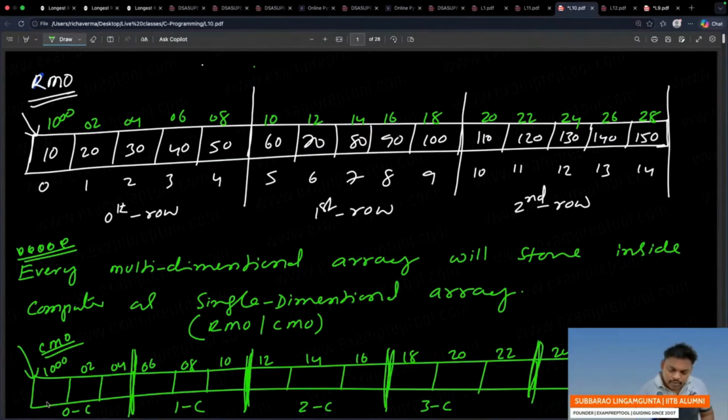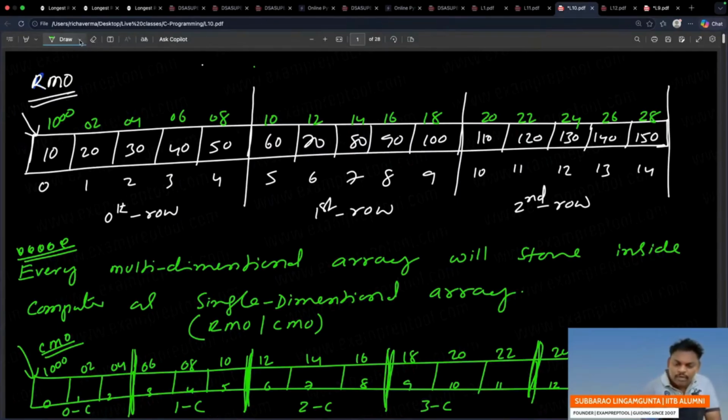Right. Now, if you want indexes also, I will write 0, 1, 2, 3, 4, 5, 6. These are indexes. 7, 8, 9. Every multi-dimensional array inside a computer will store as a one-dimensional array. See the one-dimensional array indexes 9, 10, 11, 12, 13, 14. 0 to 14. How many elements? 14 minus 0 plus 1. Totally 15 elements.